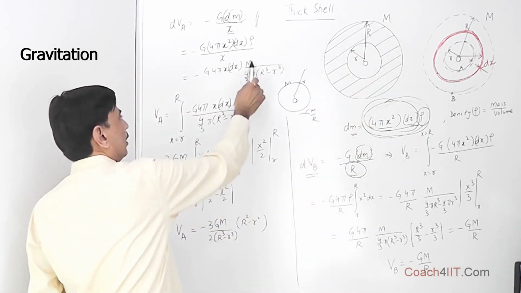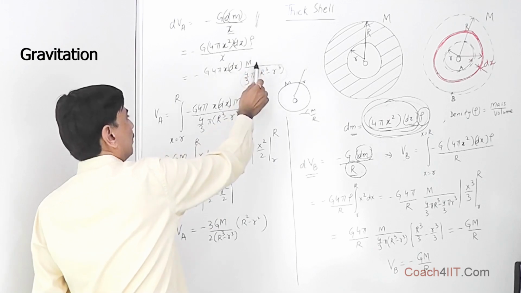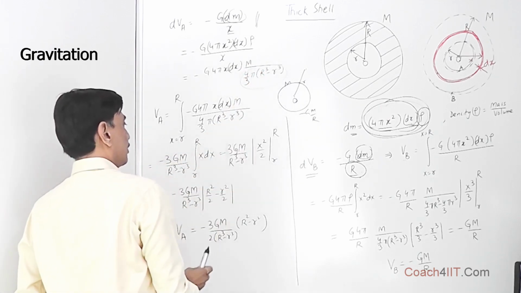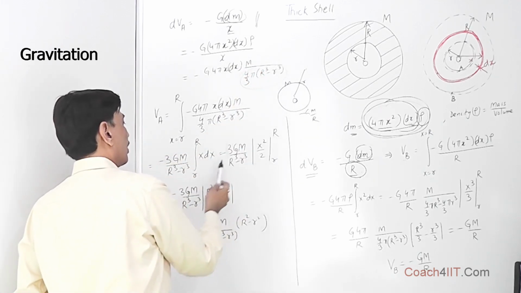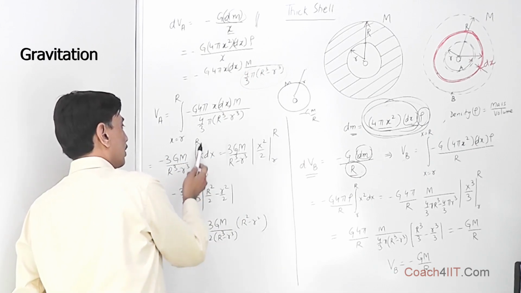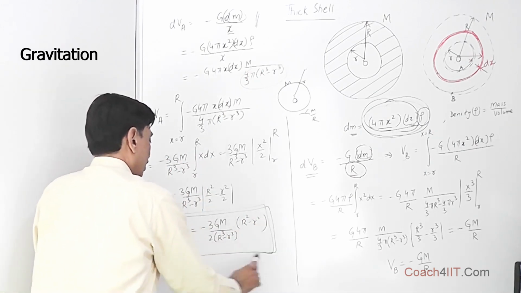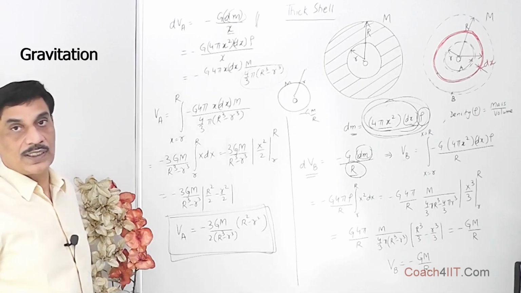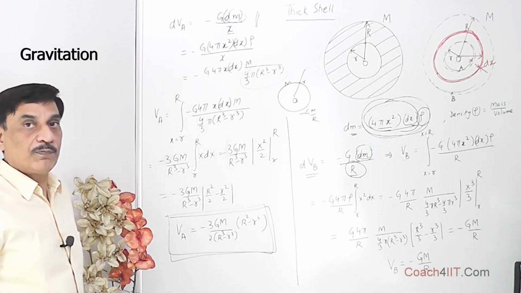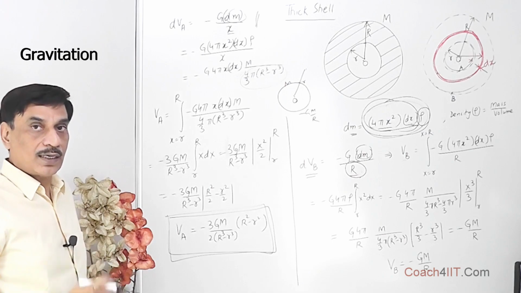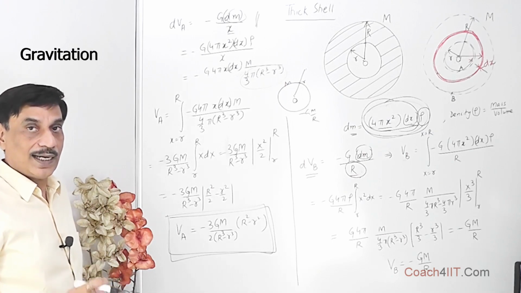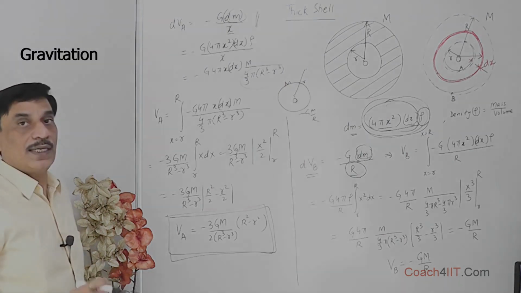So mass upon volume is density. We have replaced density by mass upon volume. We put it like this. So this comes, x is the variable, once again going from small r to capital R. So this is the potential at the inner surface or within the cavity of a shell of mass capital M, whose internal radius is small r and whose external radius, that is outer radius, is capital R.